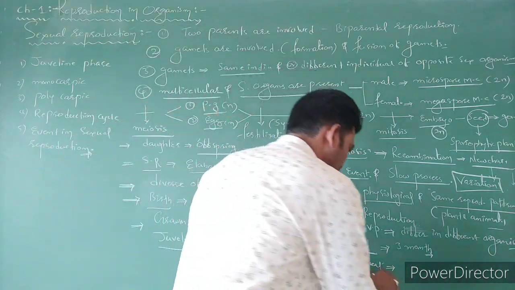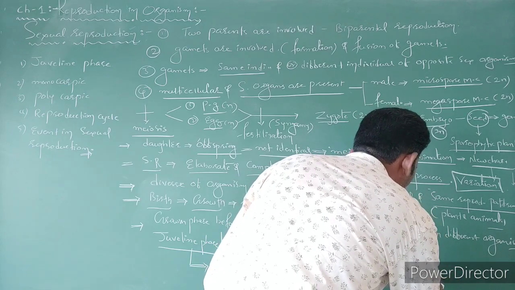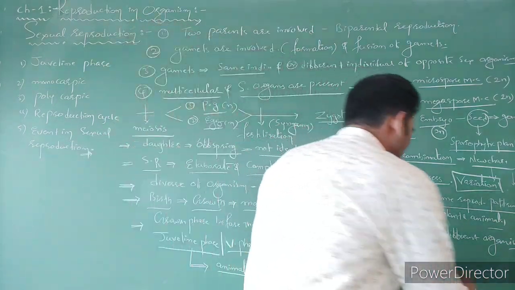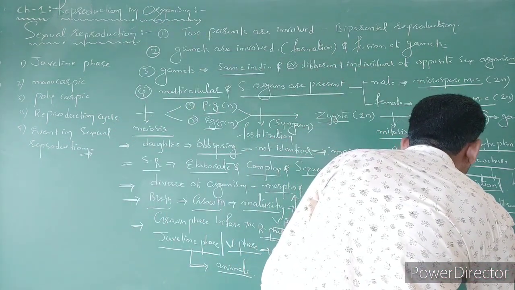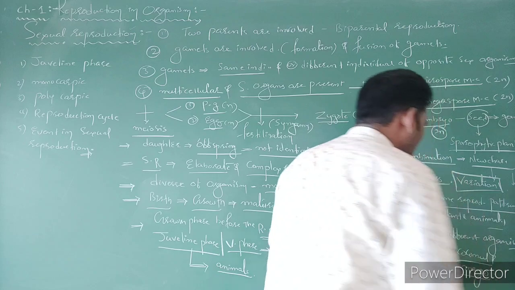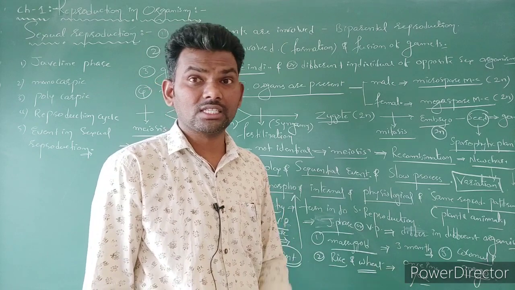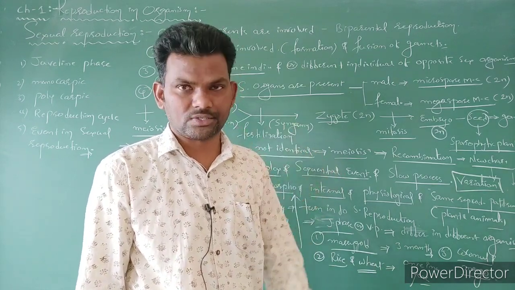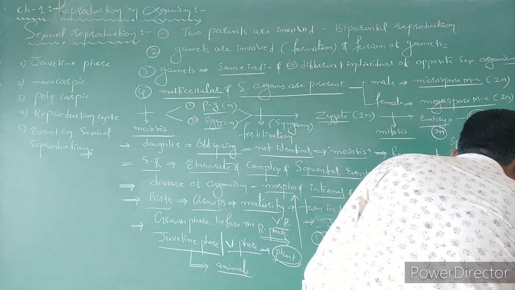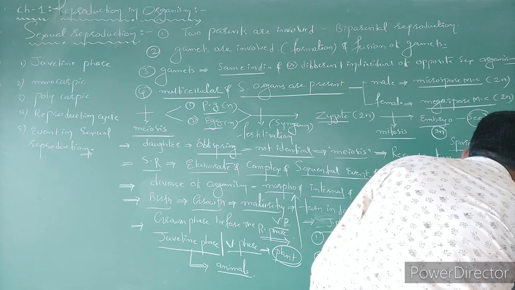In rice as well as wheat, the flowers come only once in a year. And one more example is given in NCERT, that is coconut as well as mango. In case of coconut as well as mango, the vegetative phase is nearly 3 to 6 or 4 to 8 years. After that only it is going to bear flowers, right? In case of coconut, it is 4 to 8 years. In case of mango, it is 3 to 6 years.